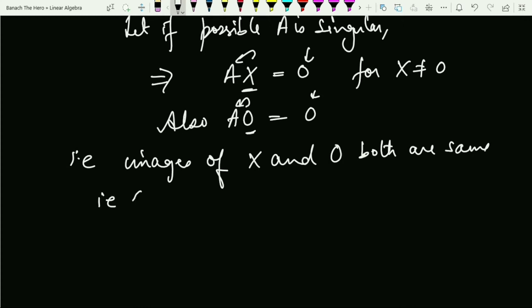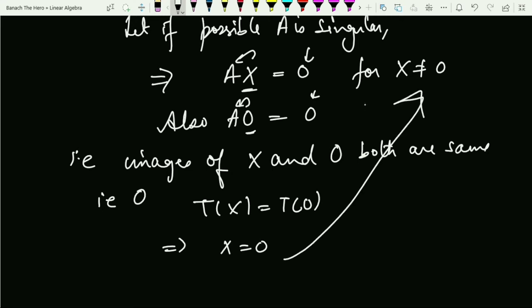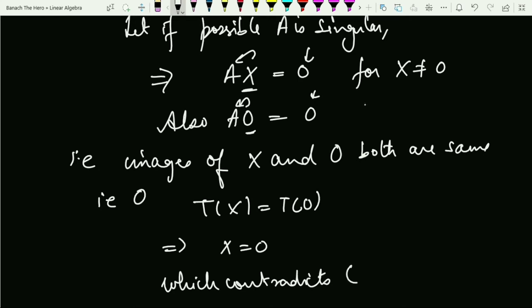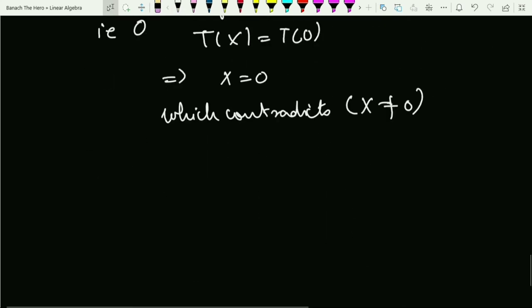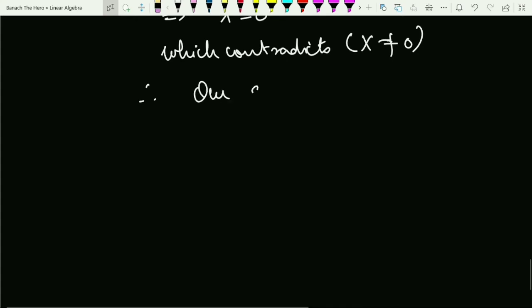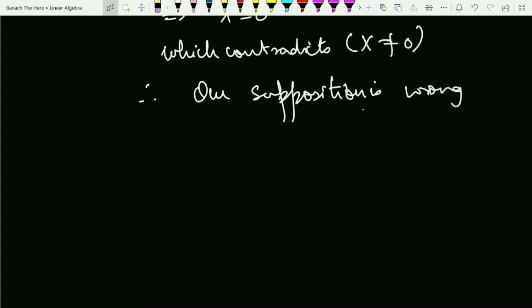And what is the image? That is the 0 matrix. So that is T of x equals T of 0. So this implies x is 0. Now which is a contradiction to this, because we supposed our x to be non-zero. So this contradicts that x is non-zero. Therefore our supposition is wrong, and that implies A must be non-singular. So that is the solution for the above question.